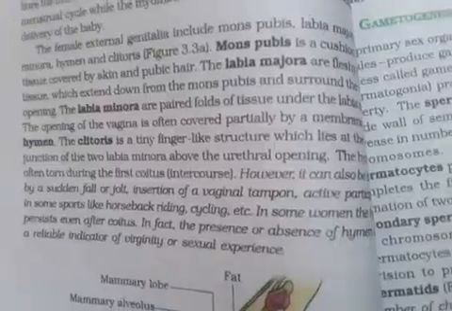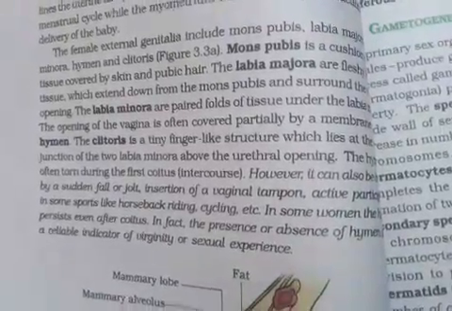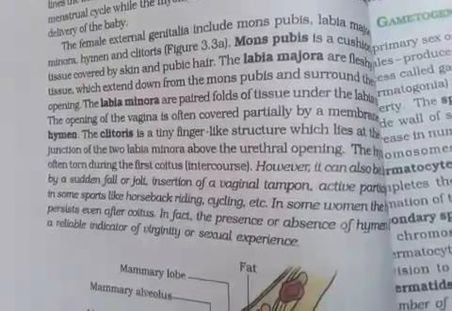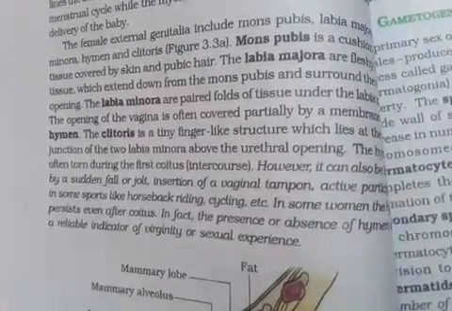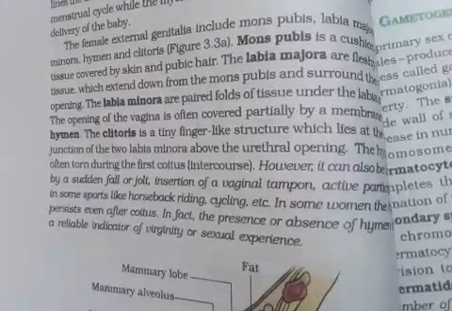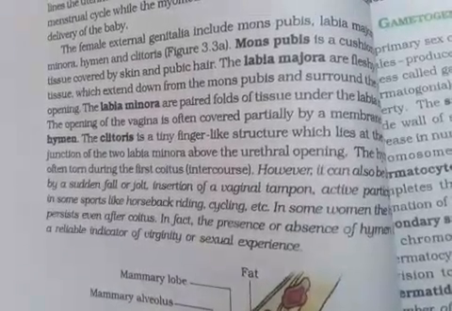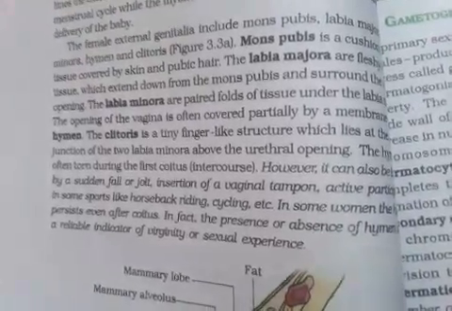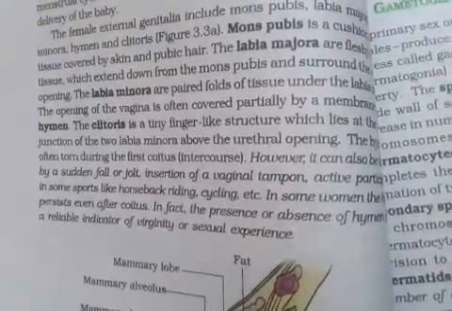Actually, if a female's hymen is broken during any kind of accident, it is not necessary that it broke only during copulation, but due to illiteracy, people consider that hymen breakdown occurs only during copulation.